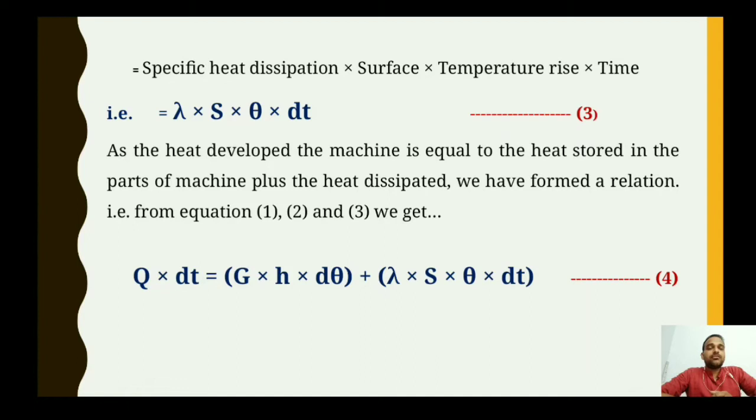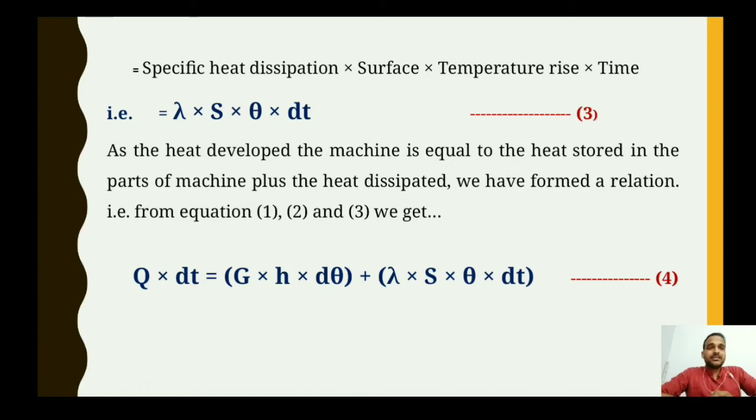So whatever heat energy is dissipating, that heat energy dissipation is denoted by lambda. Again, from which part it is getting dissipated, that we also have to consider. So lambda into S, where S is the surface area from which it is getting dissipated. Again, whatever temperature is generated is stored inside the body, and again it has to be dissipated, and the temperature rise is given as theta, means only the temperature. As I told you, the temperature is denoted by theta.